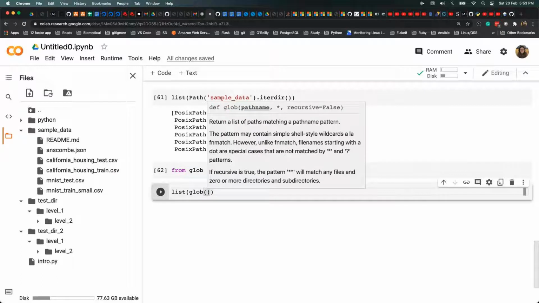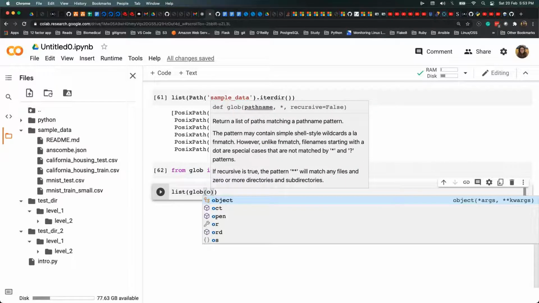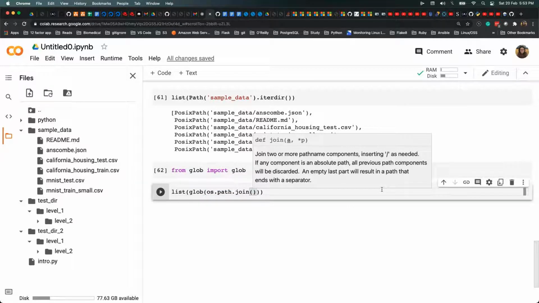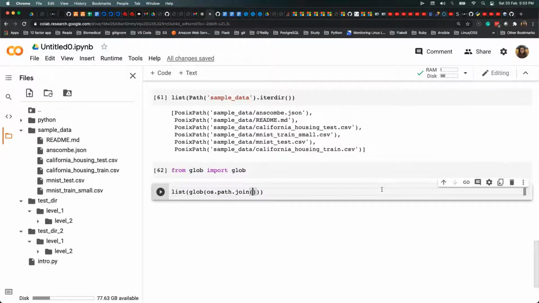You just go again and say os.path.join, and then you pass the sample data folder name, and then you say I need all the CSV files. So you will just provide the extension.